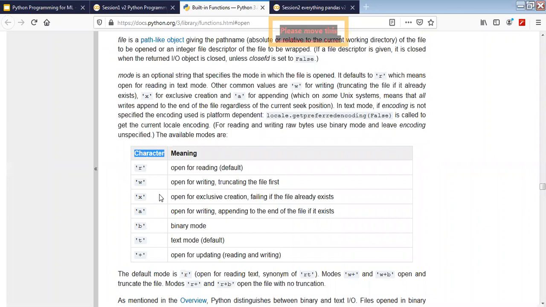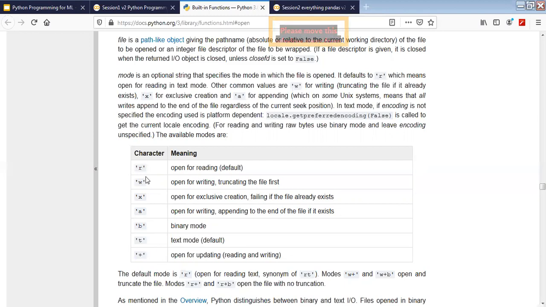There are a couple of modes, the characters which are given. R means open for reading. W means open for writing. X means exclusive creation, failing if it already exists. I have no idea what it is, never used it. R, W, B and plus, these are the only things we are going to use.